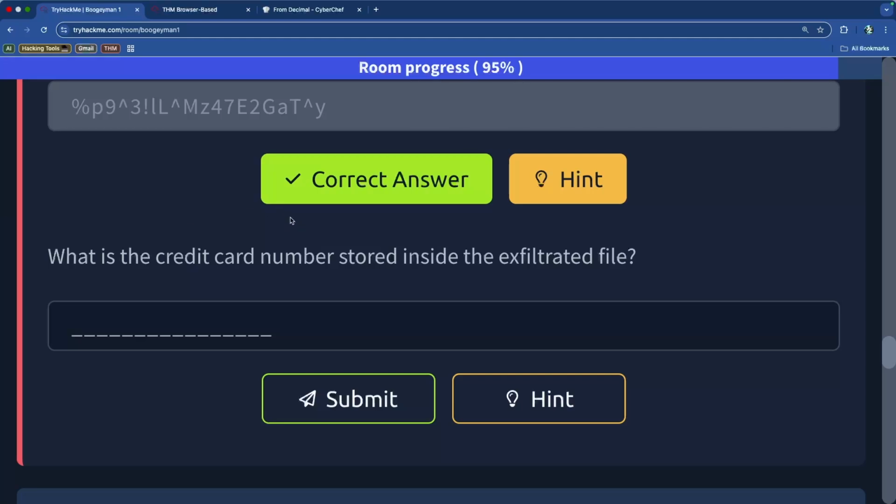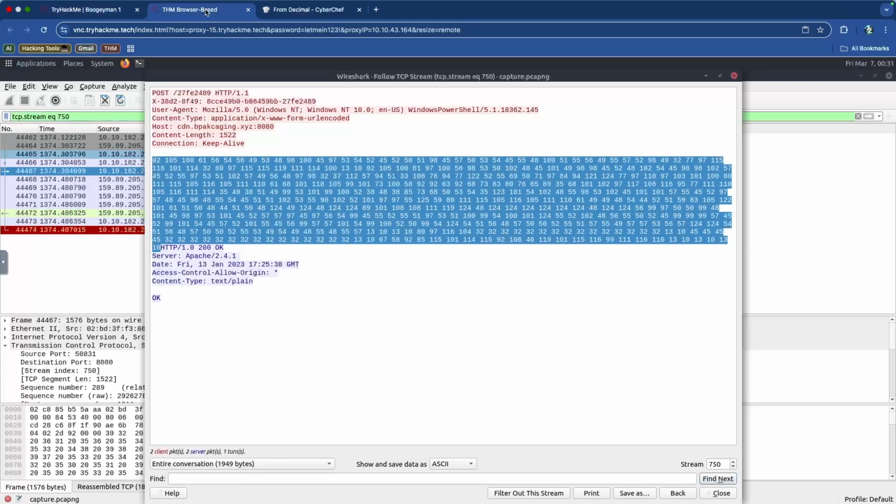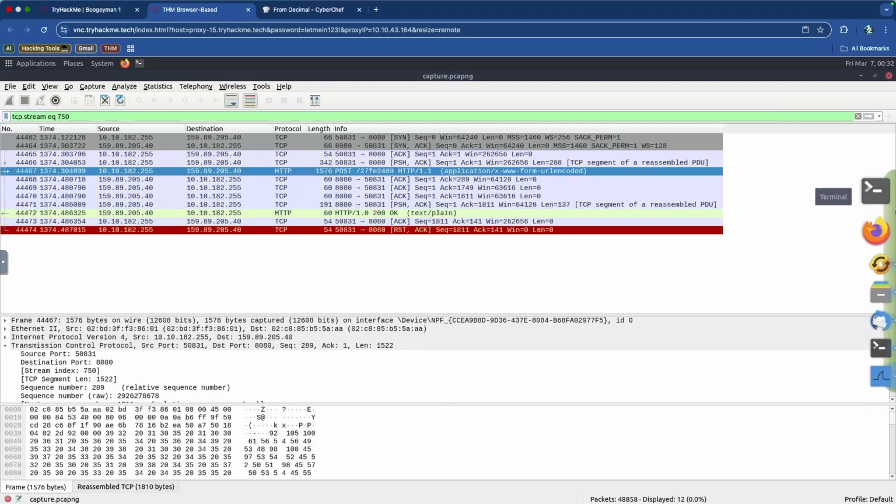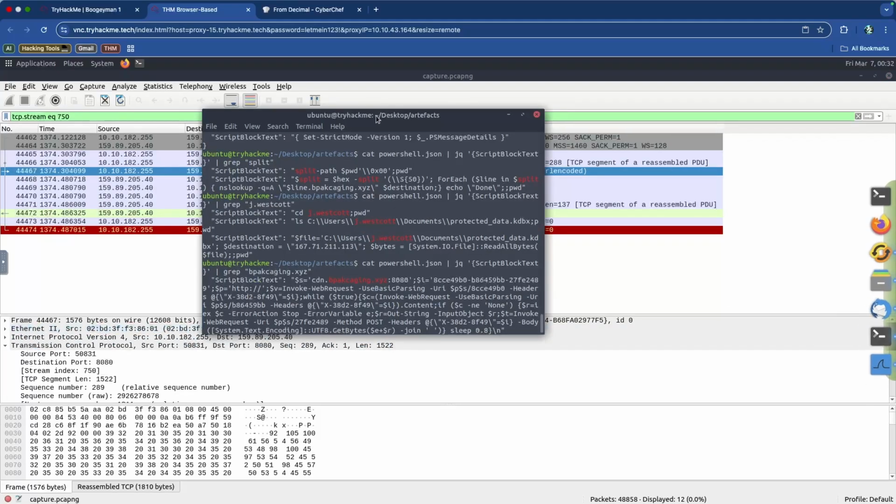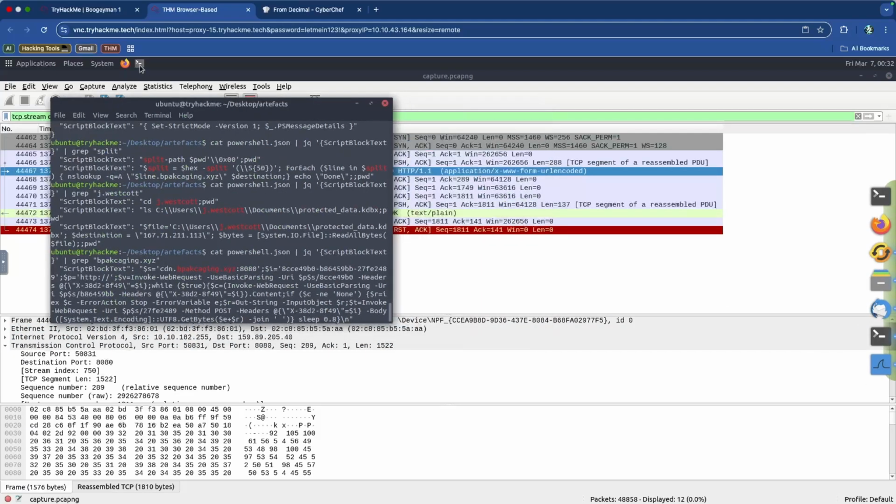I've got to dust off my knowledge when it comes to T-Shark. It's been a minute since I've used it. It is a command line tool, I know that much. So I'm going to go to my terminal. I'm actually going to keep this one open because it has a lot of the history of the data that we have.